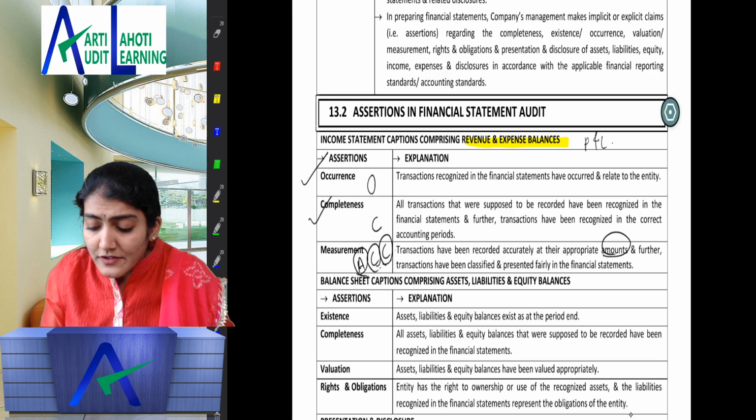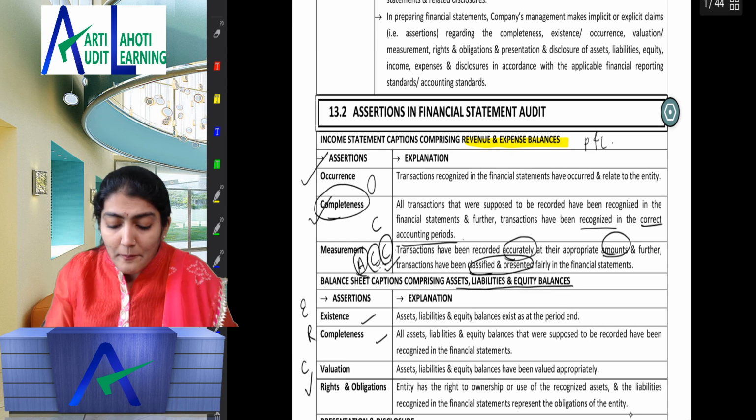And then you have the asset, liability and equity, for which I told you we have the ERCV: existence, completeness, valuation and rights and obligations. This question is also there in your RTP May 20. And the presentation and disclosure. So before we scan through the chapter, trying to get a hang of how the audit of the items of financial statements is to be done,